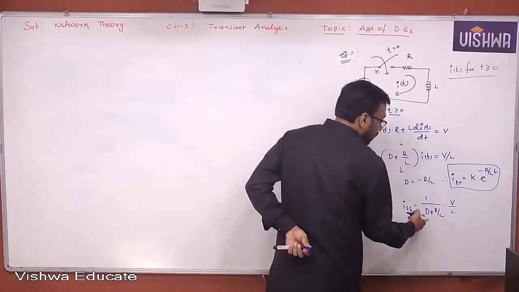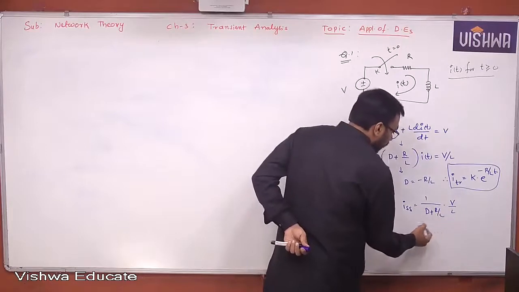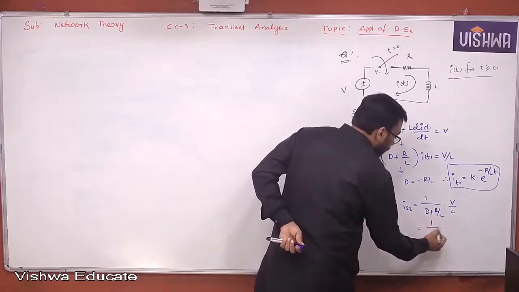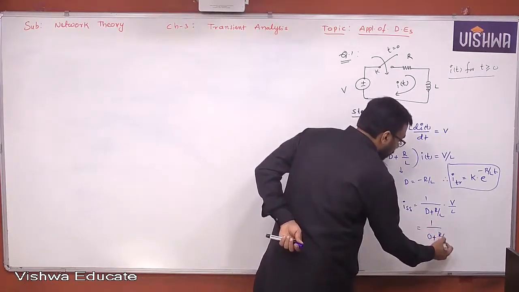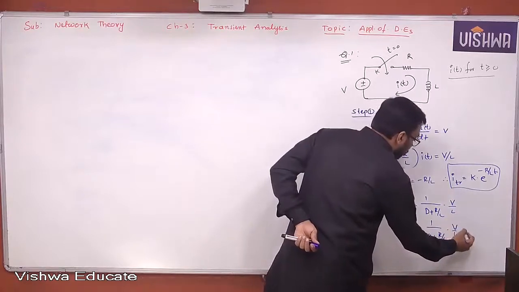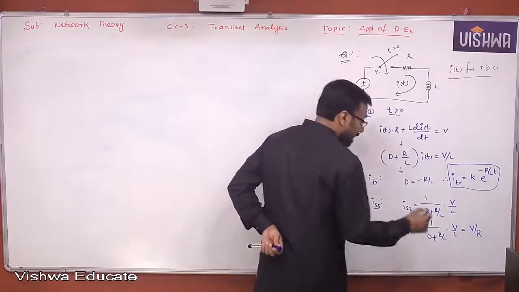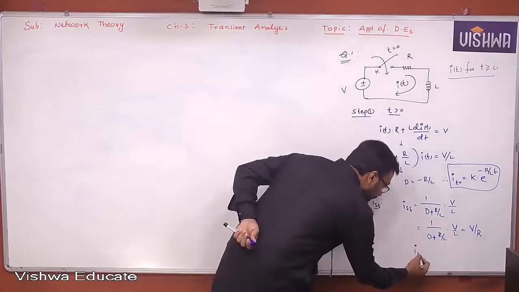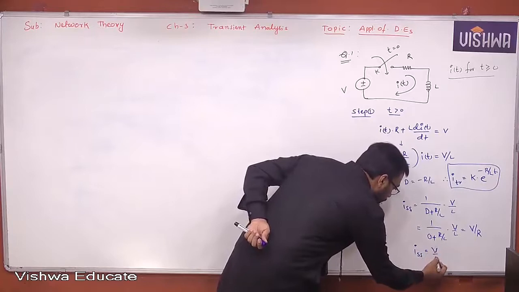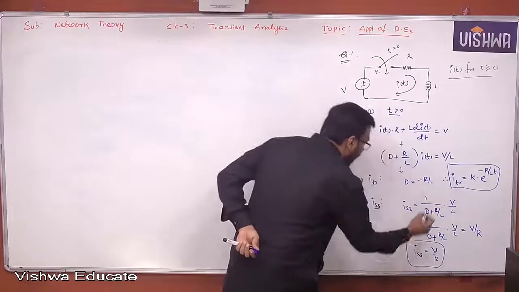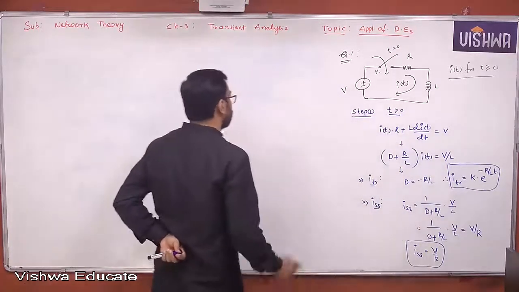When you substitute 0 here, V by L by R by L, and finally you get 1 by 0 plus R by L into V by L. Finally you got V by R. So this is what is I_SS. I_SS is nothing but V by R. Now adding these two will give you a complete solution.